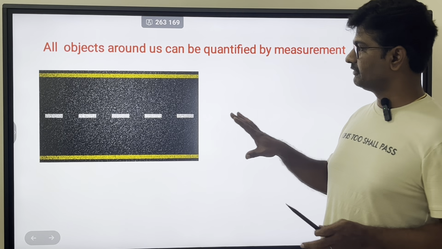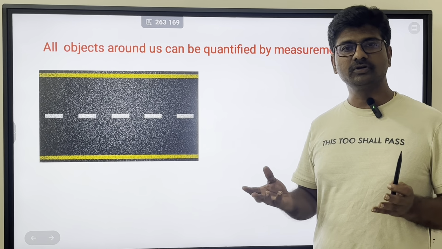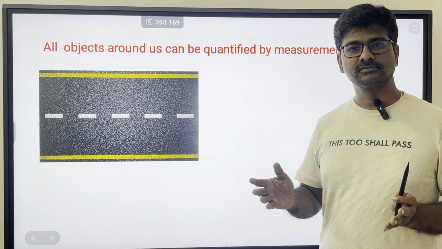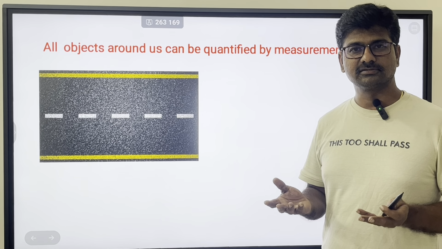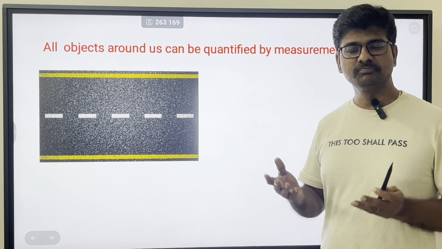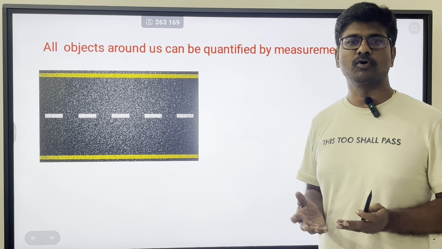Suppose you have a road. So, if I say how big the road is or how small the road is, so how big means how much it is. Big means there should be some quantification to understand how big the road is or how small the road is.